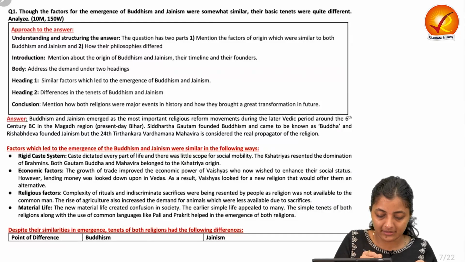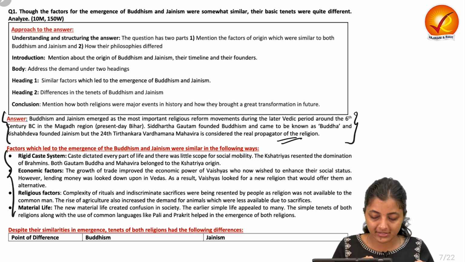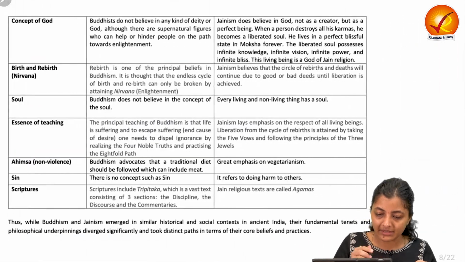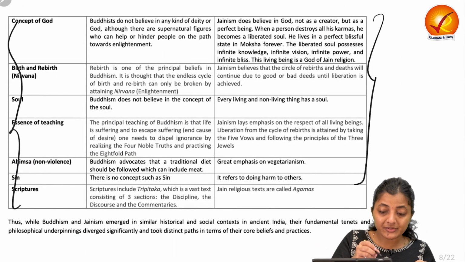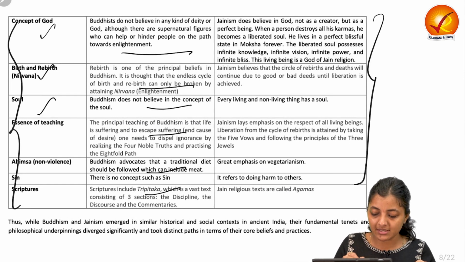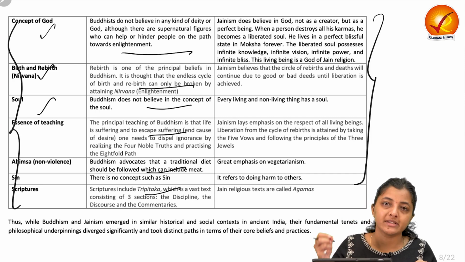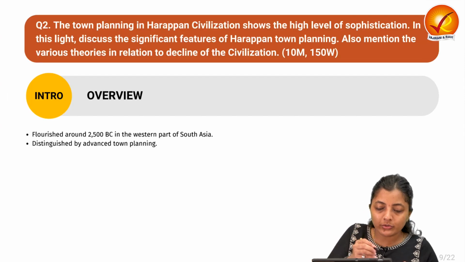Let's see the model answer. Starting with the background or the times when Buddhism and Jainism emerged, then the factors which led to their emergence, then the similarities. By making a table, on the left side you write the tenets, more about the teachings and the concepts in which Buddhism and Jainism differ. Finally, the conclusion. Now let's move on to the second question.